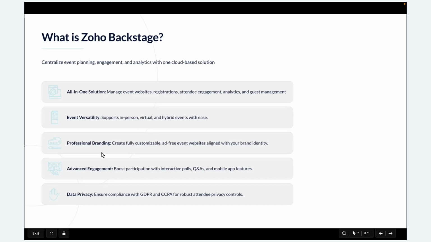Then professional branding. Here we can create a fully customized, ad-free event website, a microsite, with our own organization identity, not Zoho's. There will be no Zoho Backstage logo. We can have our organization identity itself. Then, advanced engagement: we can build interactive polls and Q&As, and mobile app features for check-ins are also available. And then, most important for most organizations, data privacy. It helps us ensure GDPR and CCPA compliance with robust privacy controls.